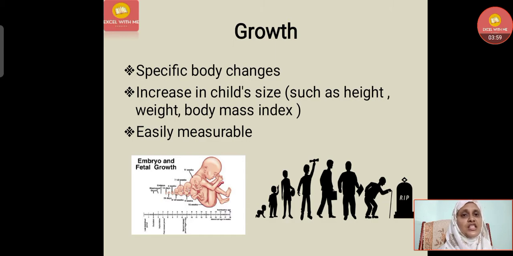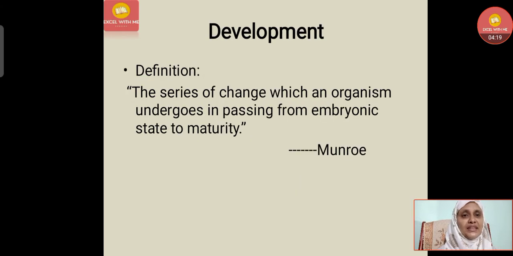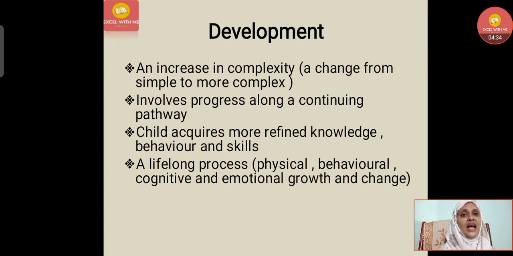What is growth? Specific body changes. You can see in the picture itself, before birth, from conception in the womb itself, the growth starts. It is an increase in a child's size, such as height, weight, body mass index, etc., and it is also easily measurable. Now let's understand the definition of development. The series of changes which an organism undergoes in passing from the embryonic state to maturity is called development. Growth is actually a part of development. It's an increase in complexity, a change from simple to more complex things.